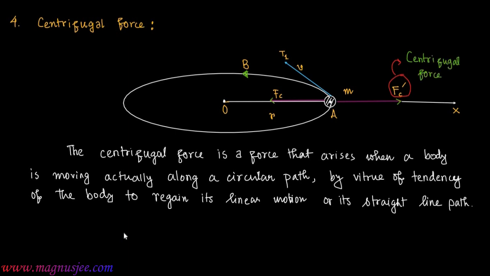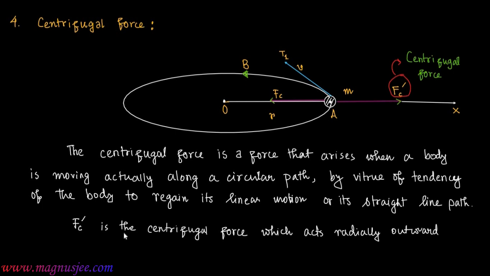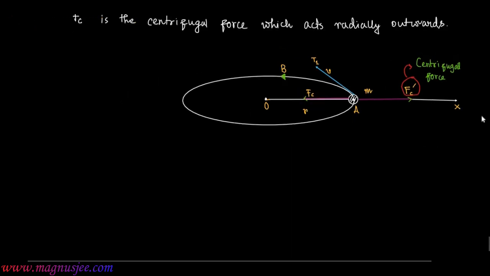Fc prime is the centrifugal force which acts radially outwards.